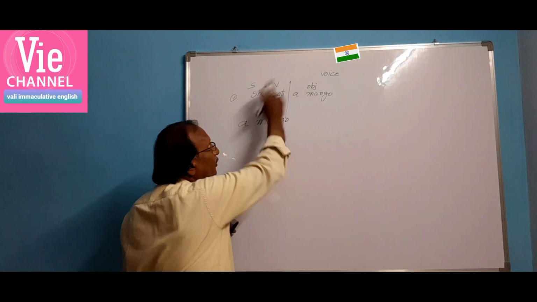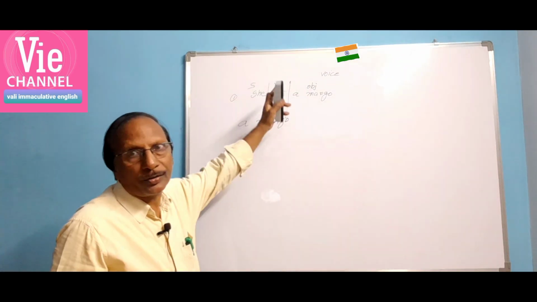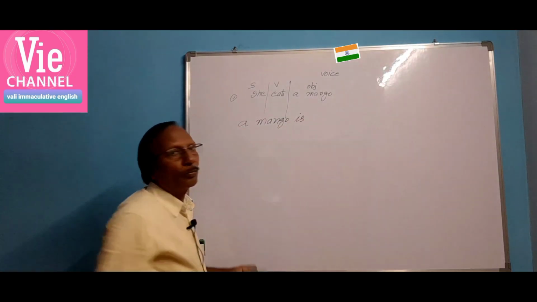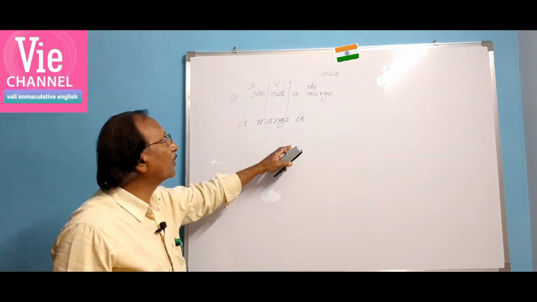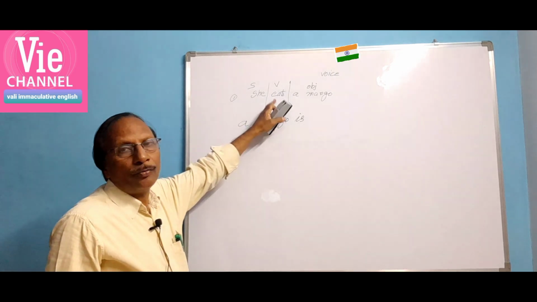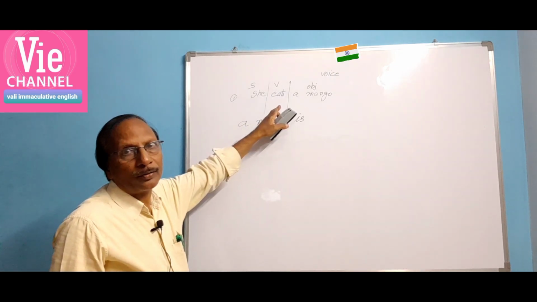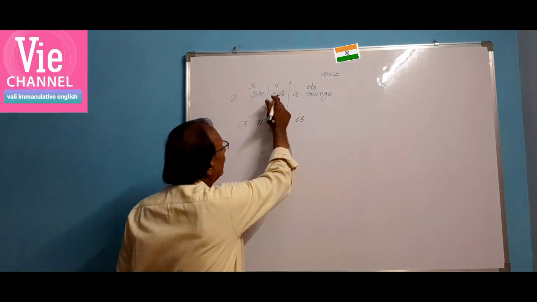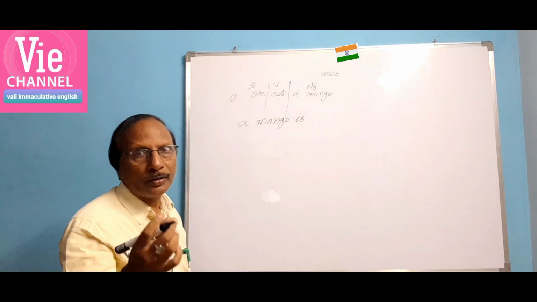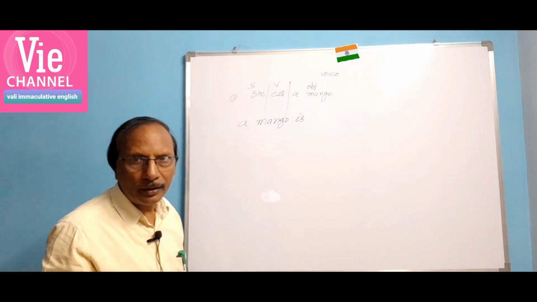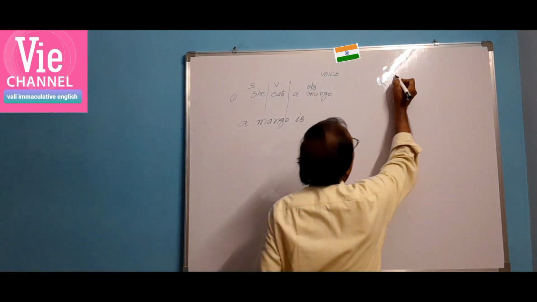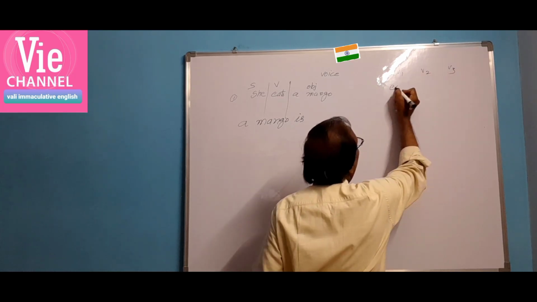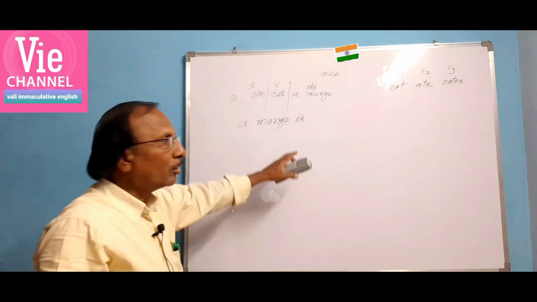The whole tense is present tense, so "is" will come. A mango is, and then the verb is in V1, so you have to change it into V3. Eat, ate, eaten. See here, verb 1, verb 2, verb 3: eat, ate, eaten. The third form is eaten.